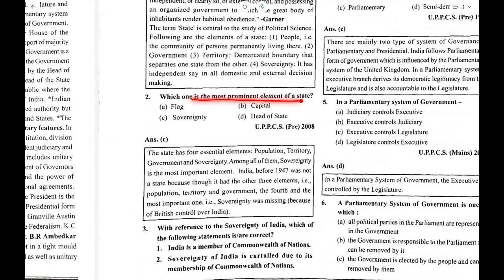Which one is the most prominent element of state? So sovereignty, matlab independence to take decision on its own. A state is that which has full sovereignty. For example, in our Indian constitution and in our Indian system, our parliament is a sovereign parliament. It means it has power to take its own decision.